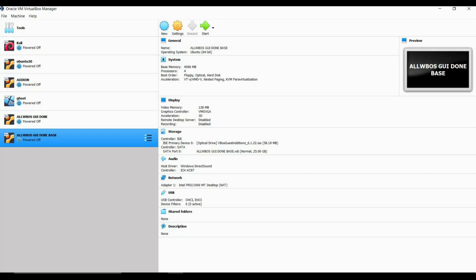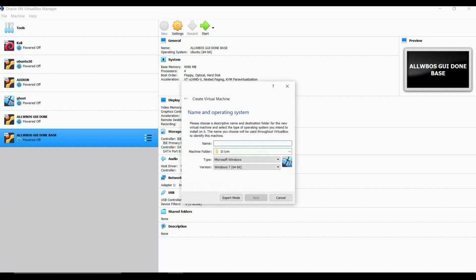Hello everyone. So in this video, we'll be learning how to install ALLWBOS on your system. So as you can see, we have VirtualBox Manager over here. What you need to do is click on the New button first of all.